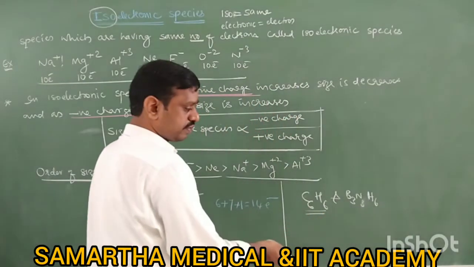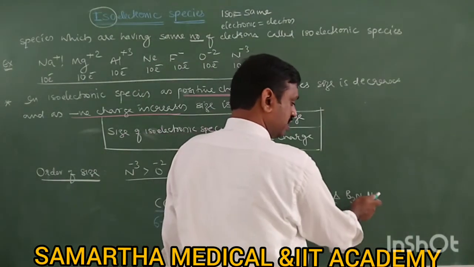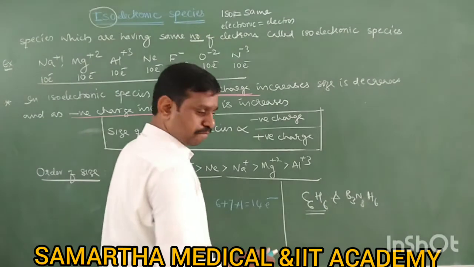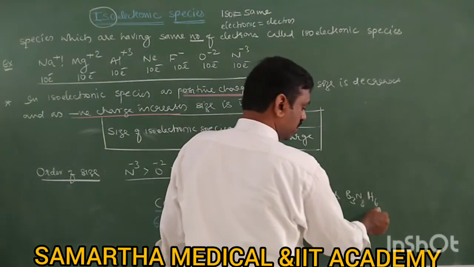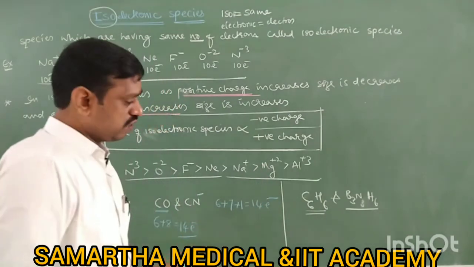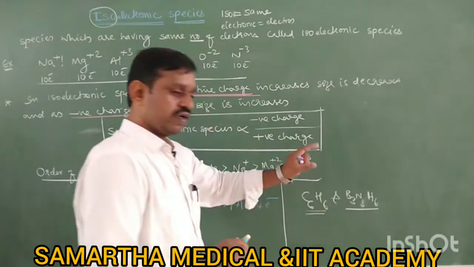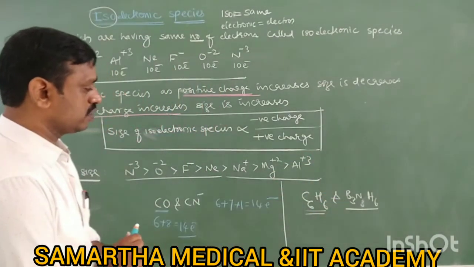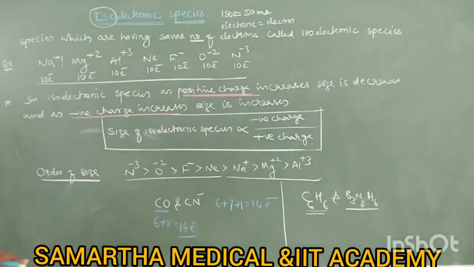You might have known this. Inorganic benzene we will study later, in first PUC only. So benzene and inorganic benzene: if you count the number of electrons, it will be the same. Therefore, it is also an example for isoelectronic species. So a number of questions have previously appeared on this concept, and it is important.